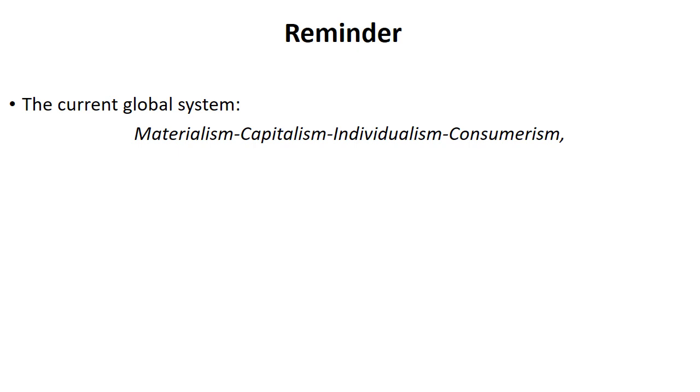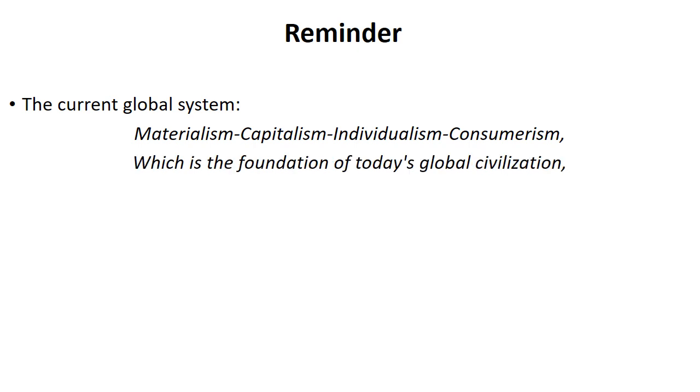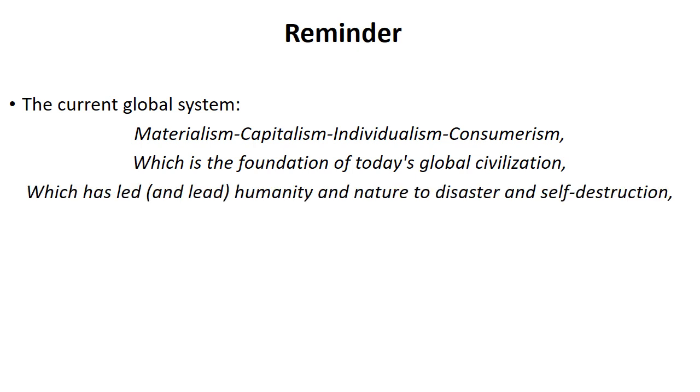Science, starting with contemporary physics, confirms these revolutionary conclusions. Let us recall that the current global system is based on materialism, capitalism, individualism, and consumerism. Together, these four elements form a system that serves as the foundation of today's global civilization.